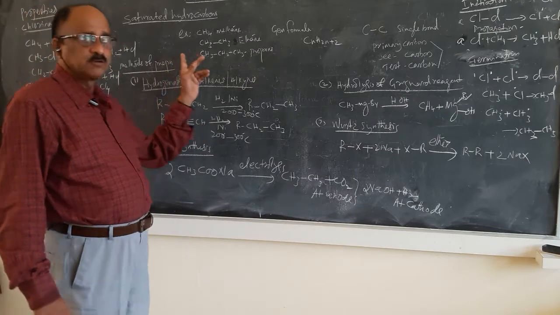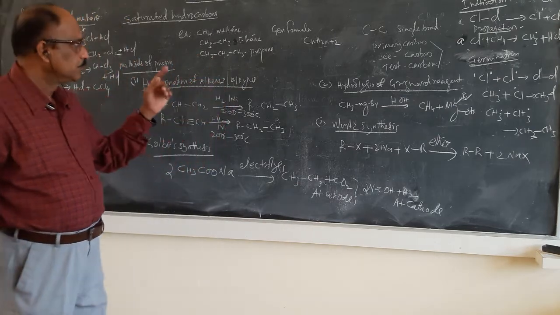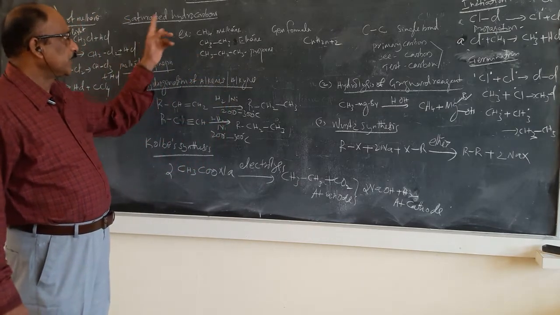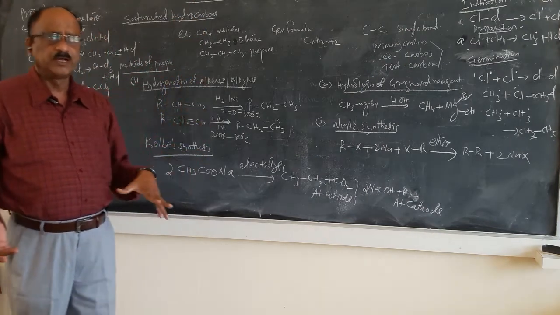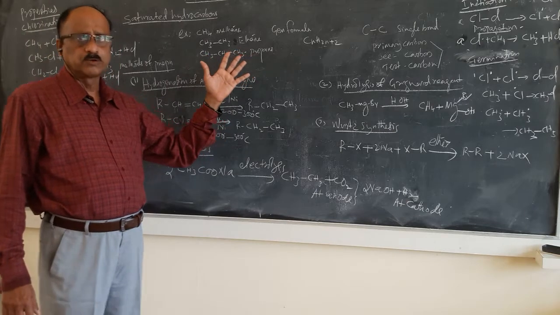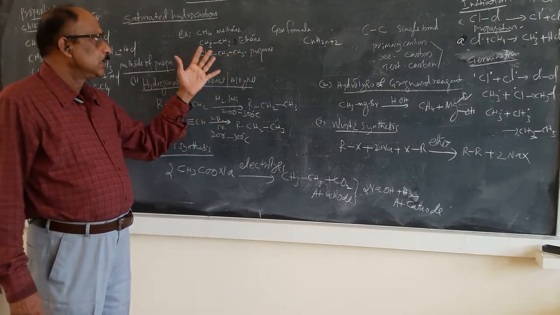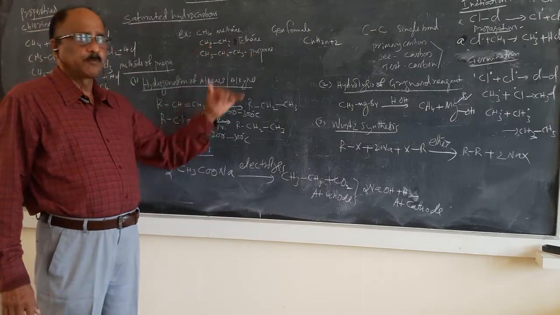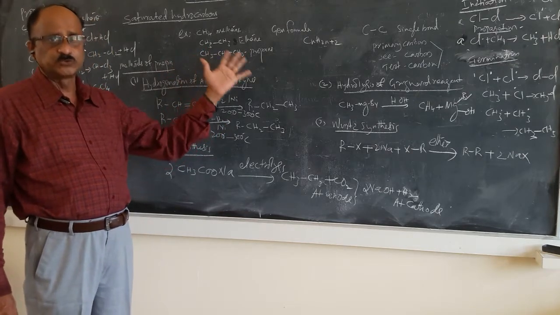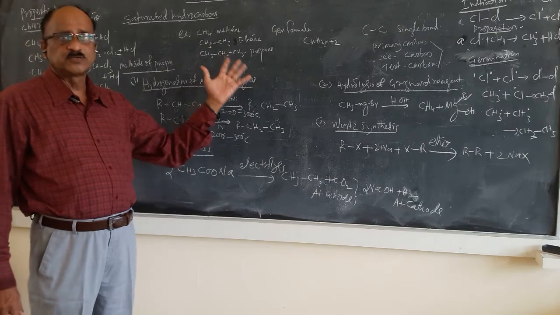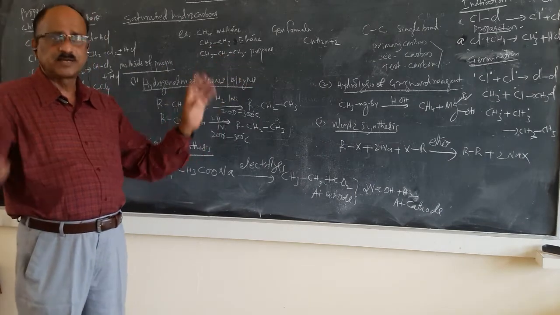I think the blackboard is not visible, I will show you later. If you take the alkanes, you have got some idea about them at your PUC level. Examples: methane, ethane, propane, etc. Formulas are CH4, CH3-CH3, CH3-CH2-CH3, and so on. Long chain hydrocarbons are there.